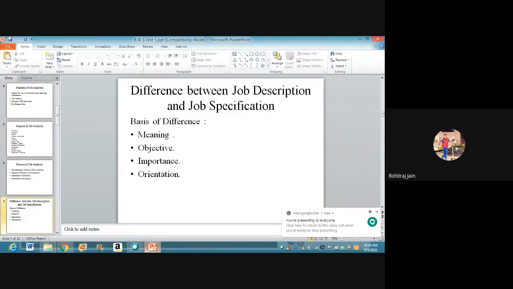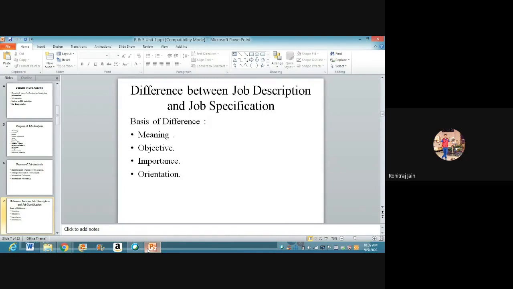What happens? Sometimes unsupportive behavior on the part of the higher management actually lowers the morale of the employees. Some high-level managers create doubts in the minds of employees by not telling them clearly about their job responsibilities. They can hide the information. Then the second could be lack of training or motivation.